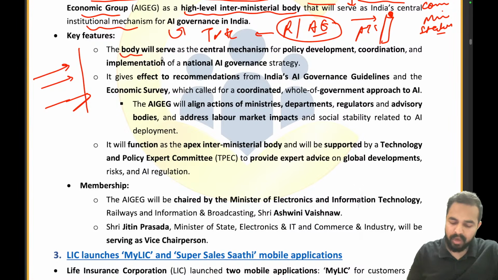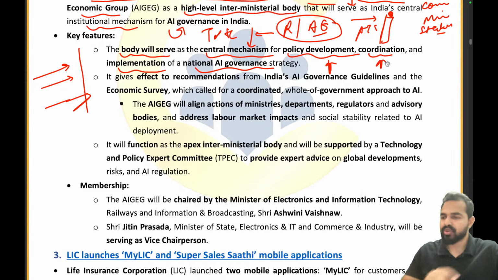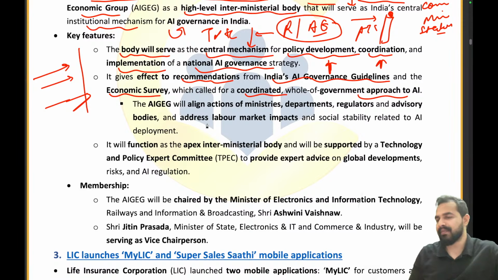The body will be serving as the central mechanism for policy development, coordination and implementation of national AI governance strategy. So all these policies, all these rules, all the coordination, all the implementation for this AI governance strategy will be made by this ATC, Air Traffic Controller, which is the AIGEG group. Clear? It will be giving effect to the recommendations from India's AI governance guidelines and the economic survey, which called for a coordinated and whole of the government approach to artificial intelligence.